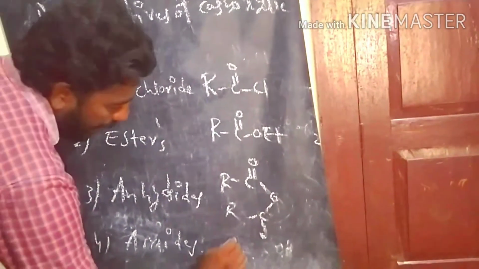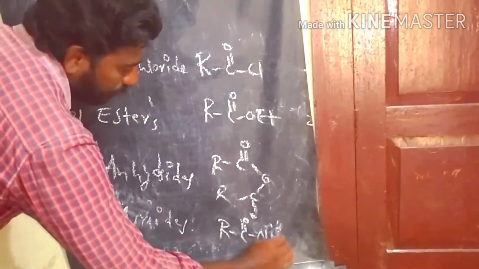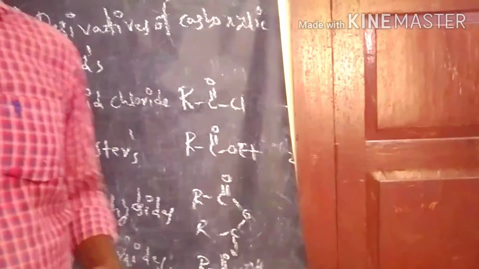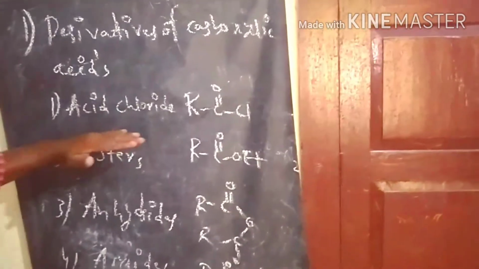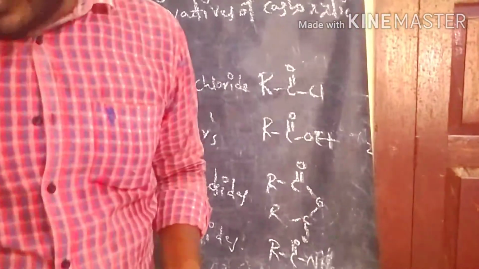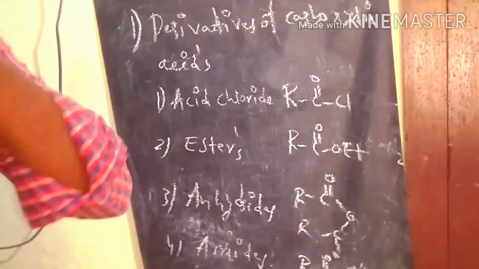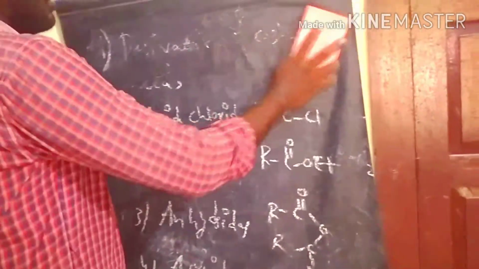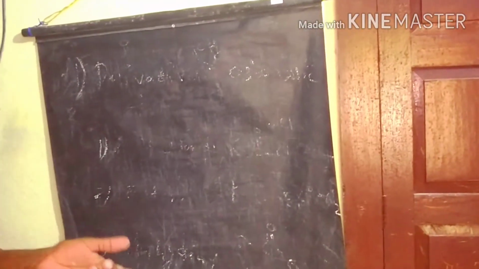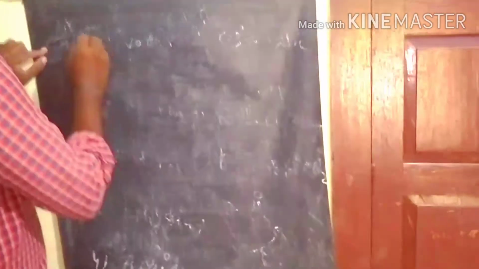So this is the amide. These 4 are derivatives of carboxylic acid. Now we discussed briefly every individual derivative, from acid chlorides to amides. Now we start with the simple reactions of acid chlorides. So this is the acid chloride.